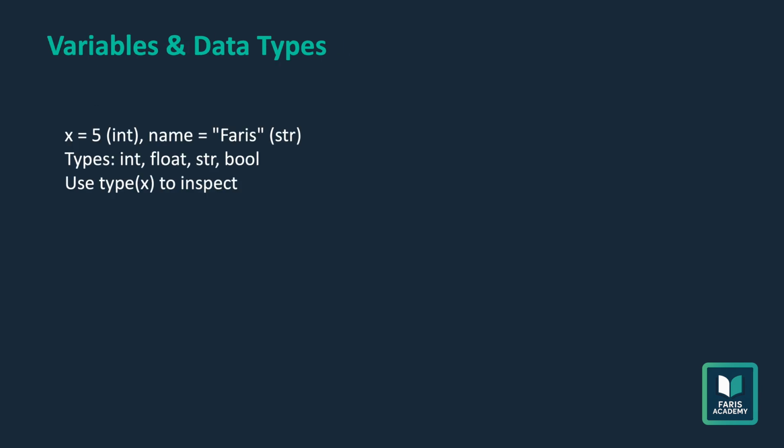Variables and data types. Variables store data like numbers or text. For example, x equals 5 or name equals Faris. Python supports types like integers, floats, strings, and booleans.